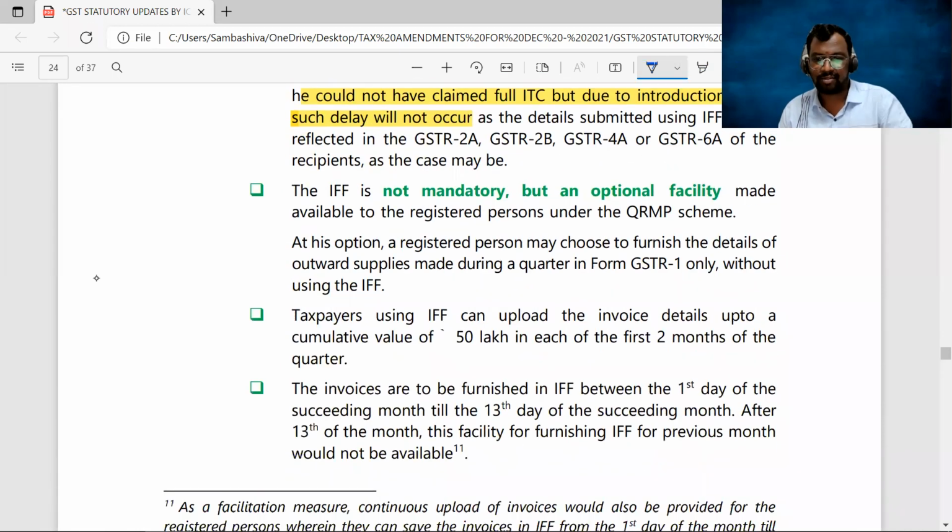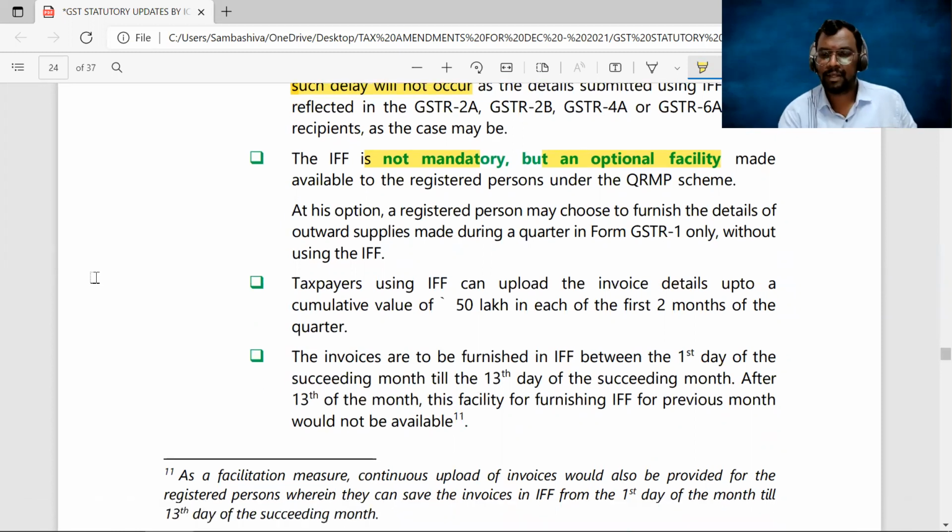Okay, now next. The IFF option is not mandatory actually. It is just an optional facility that is given. Right, sir? If you want to furnish all your invoice details by using GSTR 1 at the end of the quarter, you can do so, without using IFF. You can directly file the GSTR 1 for that particular quarter at the end of the quarter. Now, if your recipients are pressurizing, then by using the IFF facility for the first 2 months, you can furnish the invoices. Clear? Next.